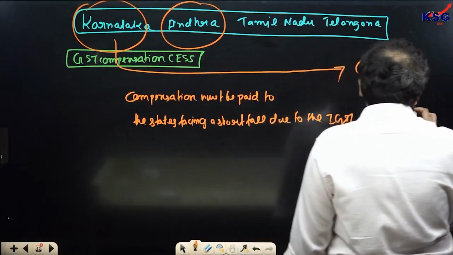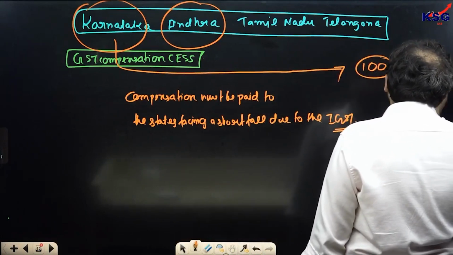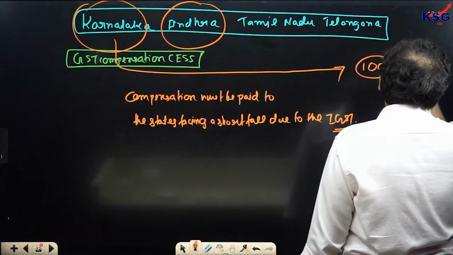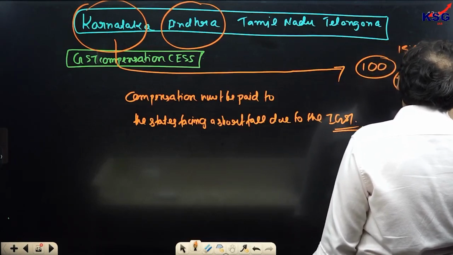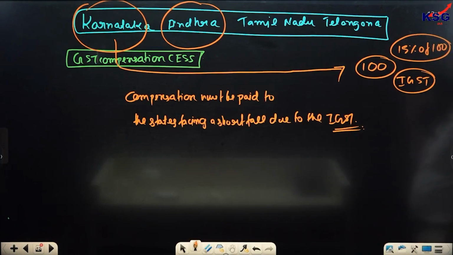Now let's say because of the IGST, they are losing 15% of their tax collection. Class, please take a look at this here. If a state like Karnataka is earning 100 rupees in tax collection in an ordinary year, pre-GST.